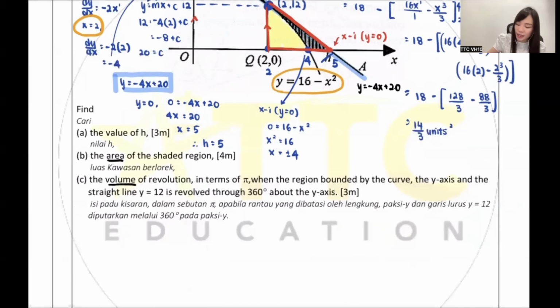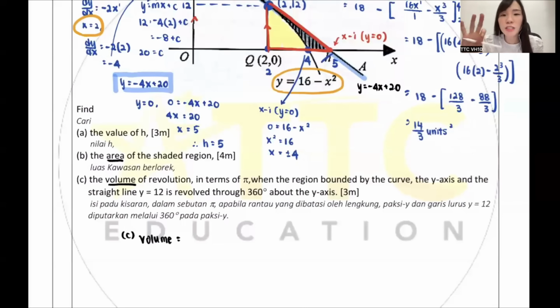Thank you, Putri. Let's move on. C. Okay, C, they say, find the volume of the shaded region. Yeah, after area, always ask volume. Very, very standardized one, okay? In terms of pi, so your answer got pi. When the region bounded by the curve, y-axis and the straight line y equals 12 is revolved 360 degrees about the y-axis. Can anyone tell me the C, or are they finding the volume of the shaded region?